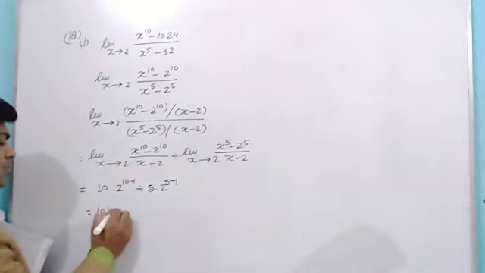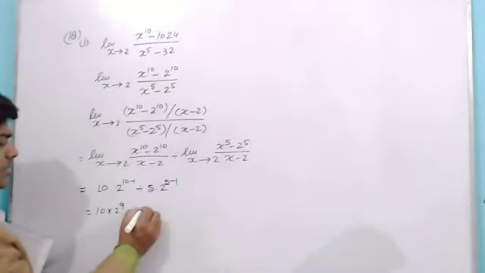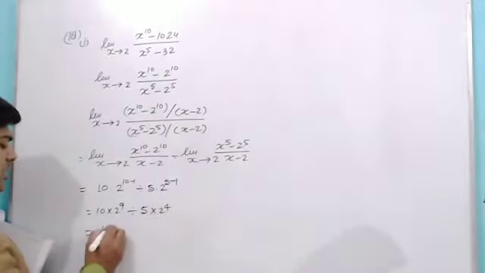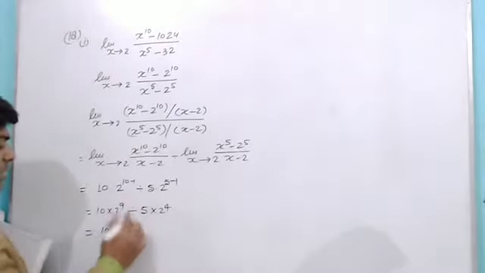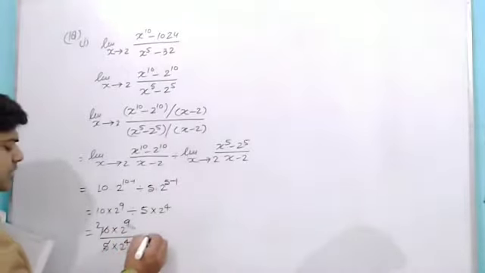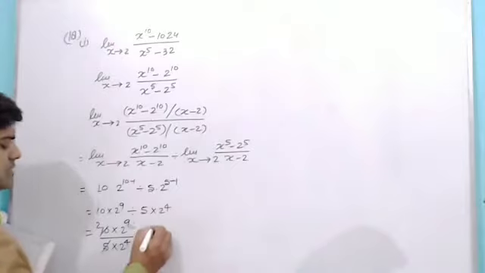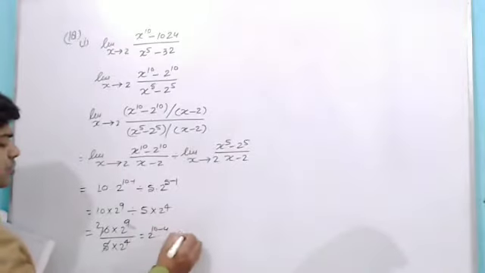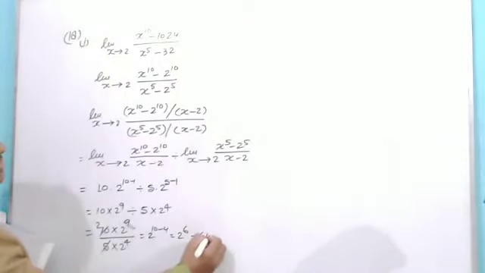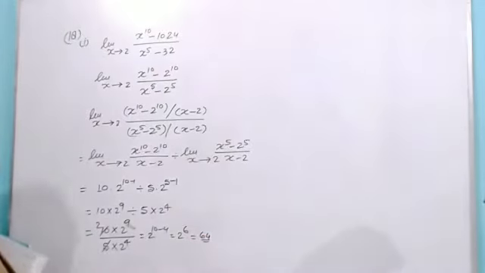So it is 10 into 2 to the power 9 divided by 5 into 2 to the power 4. When I simplify, it is 2 into 2 to the power 9 whole upon 2 to the power 4, which is 2 to the power 10 minus 4, that is 2 to the power 6, and that is equal to 64. This will be the result.